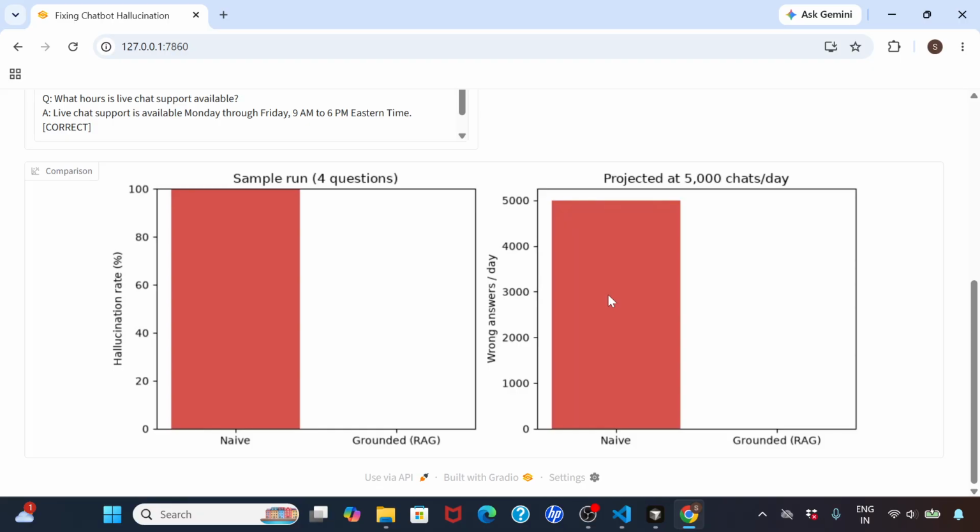So we did one simple thing. We looked up the policy documents instead of being generic. We wrote a really good prompt saying that you only need to look at this. You can also add to the prompt that if you do not find an answer, just say that you do not know the answer. Instead of giving any random answer, if you're not sure, just say you do not know. This is one thing that we have shown in the demo.